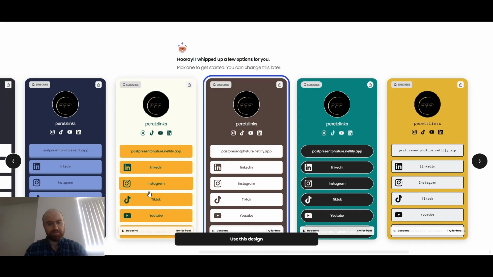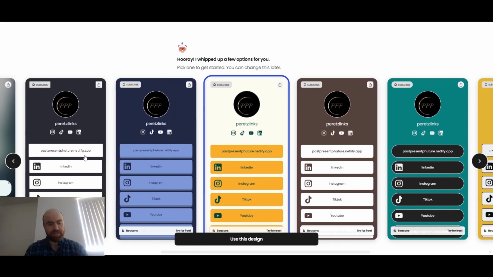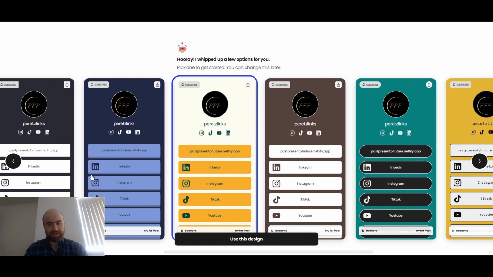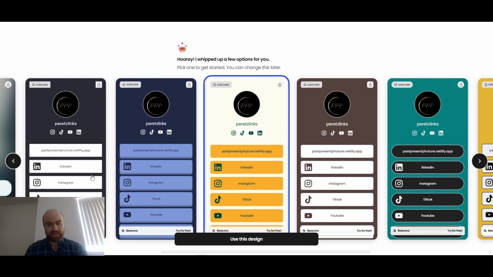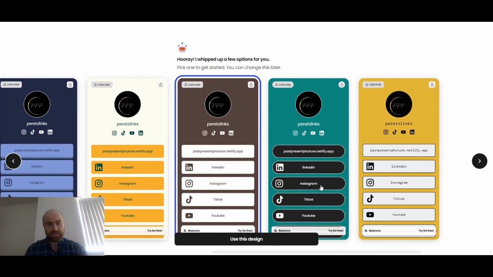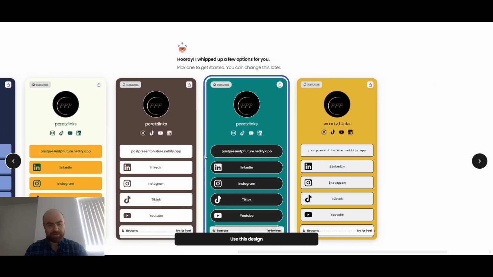The blue here, don't like that. You can edit the capitalizations. I do like the blue. The brown may be an option. So I think we're going to go between these three.